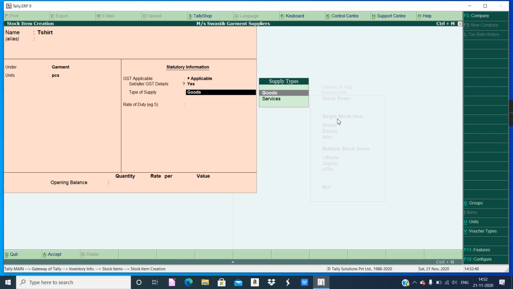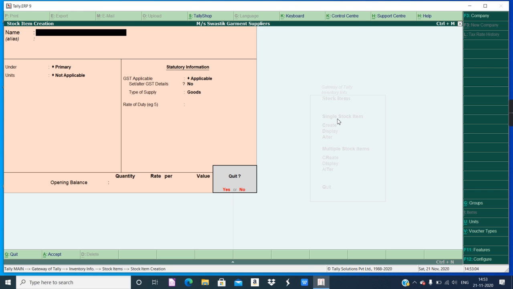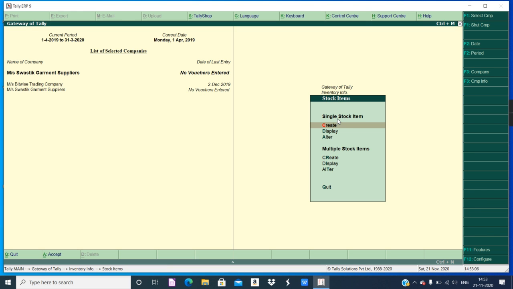Okay, so it was saved completely. 12% has been saved. Then it is goods. Rate of duty, nothing, not given. So Ctrl+A to accept. Done. Okay, so all the inventory related entries are also done.